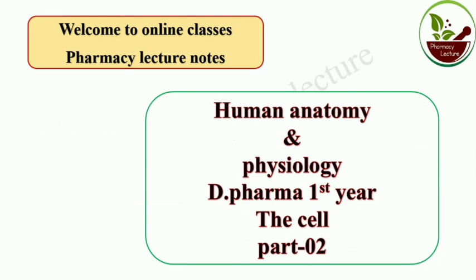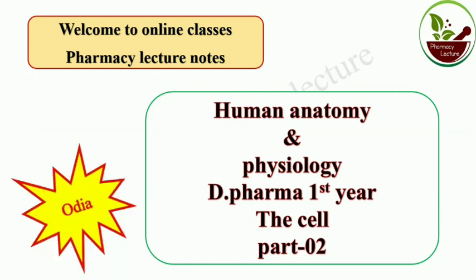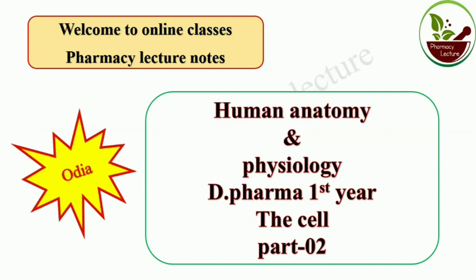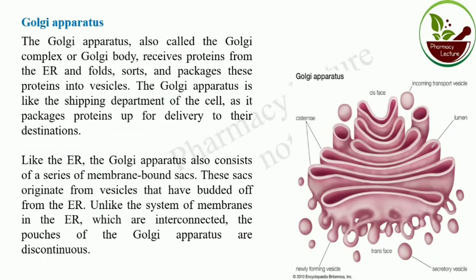Today we are going to discuss Human Anatomy and Physiology, Diploma First Year, the cell. This is the part 2 video of the cell chapter. Previously we have discussed the introduction part and mitochondria, endoplasmic reticulum. Today we are going to discuss the remaining cell organelles and the cell division part. Here also we are discussing in the Odia language so that it is easy to understand.